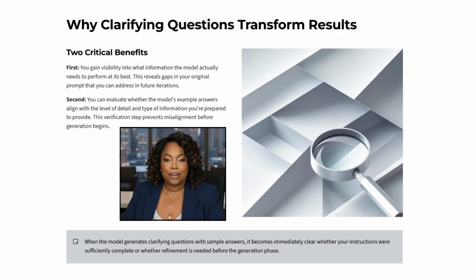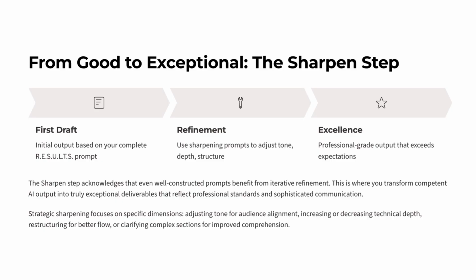Second, they allow you to check whether the model's example answers match the type of detail you are prepared to give. This prevents misalignment before the model begins generating. When the model asks clarifying questions and provides sample answers, you instantly see whether your instructions were complete or whether refinement is necessary. Even a well-constructed prompt benefits from refinement.